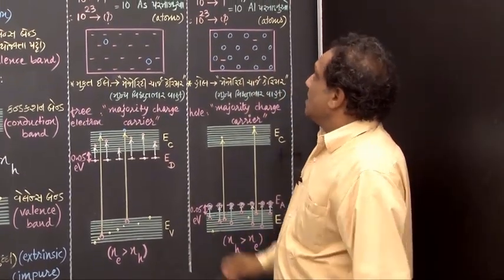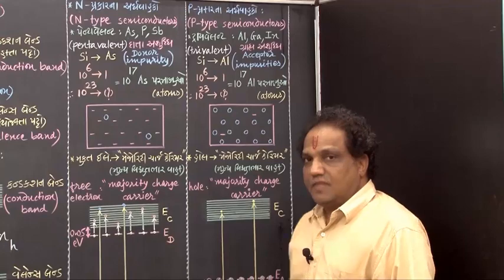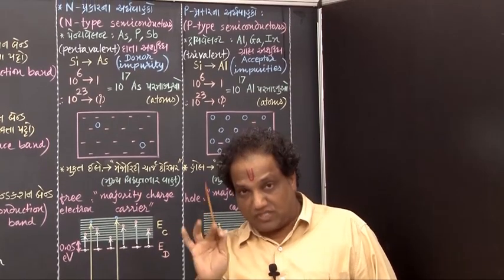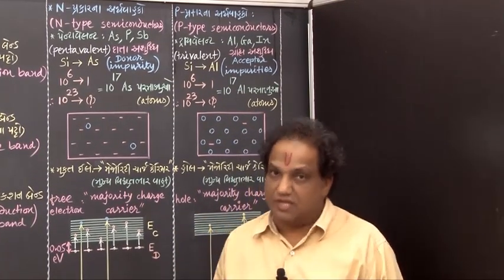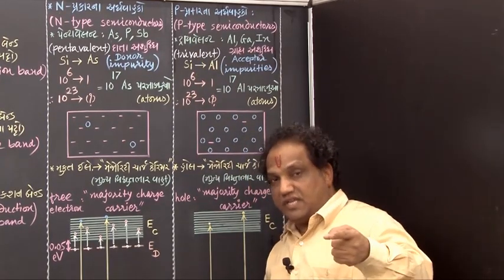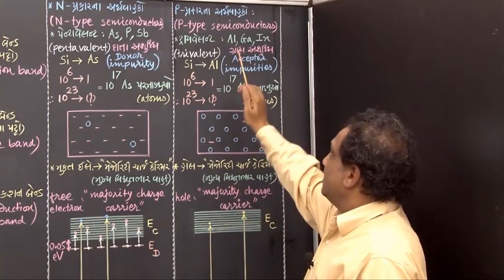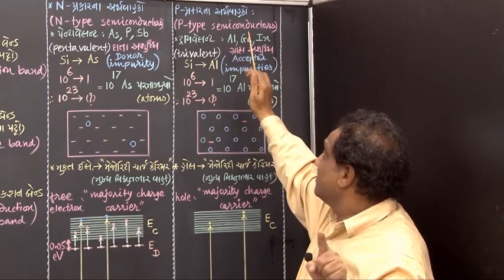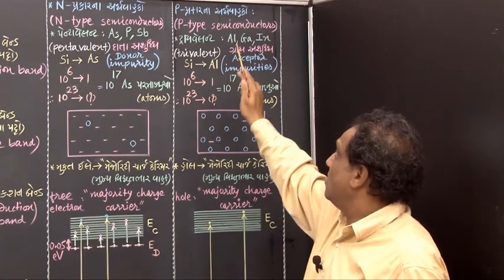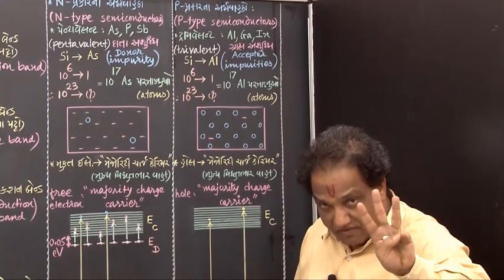Fine. Now we go to the second type of semiconductor, called P-type semiconductor. Out of a tetravalent pure semiconductor, if you want to have a P-type semiconductor, then you are supposed to add impurities which are trivalent, having 3 valence electrons. For example, just remember aluminum, gallium, indium, out of which at present we take aluminum, correct? Aluminum has atomic number Z equal to 13 and it is found to be trivalent, fine.